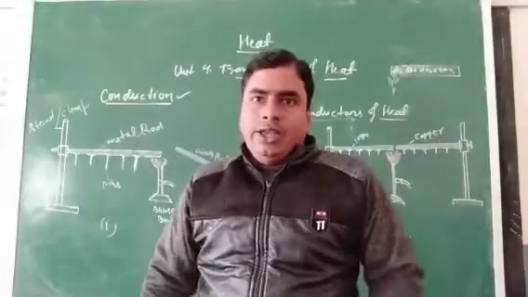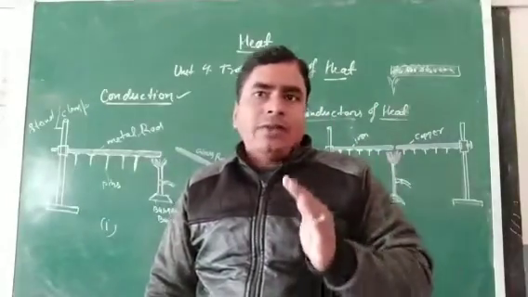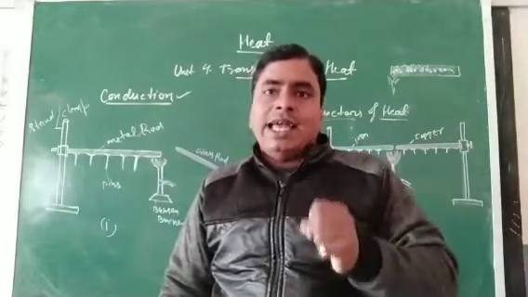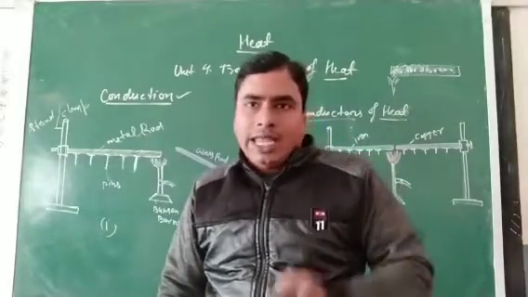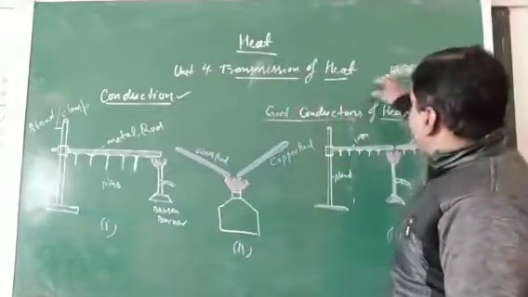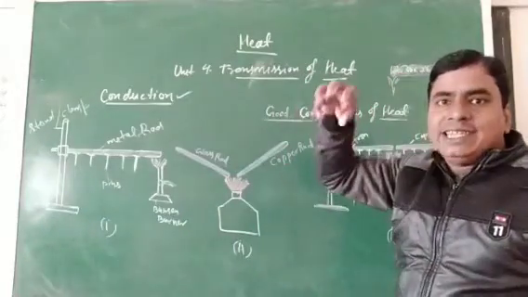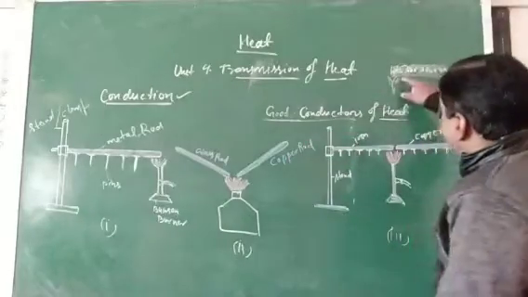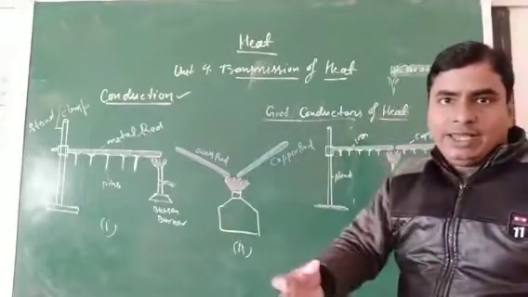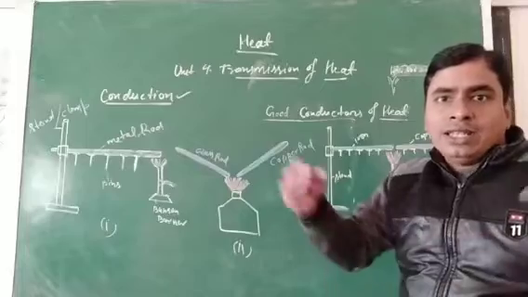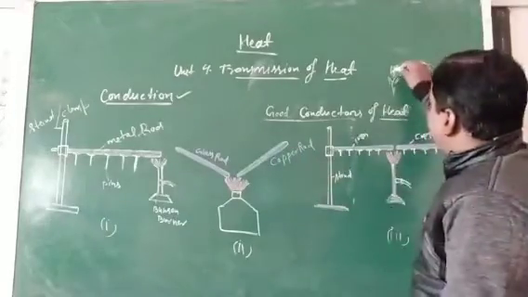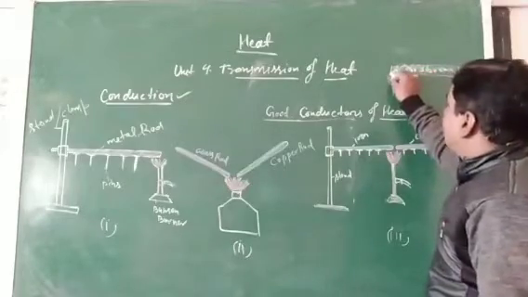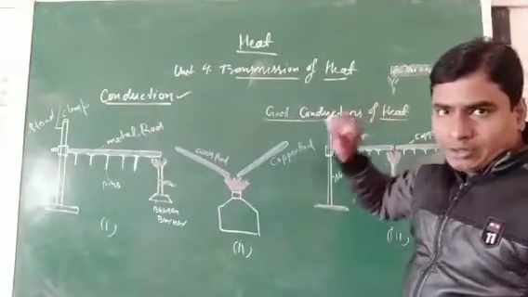We already discussed in the last class that temperature is directly proportional to the kinetic energy. So when the molecules of the rod absorb heat energy from the source, they start to vibrate, and during this vibration they collide with each other and transfer the heat energy from one end to the other end.